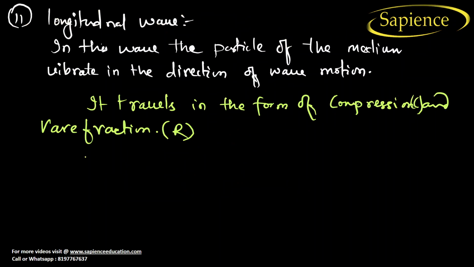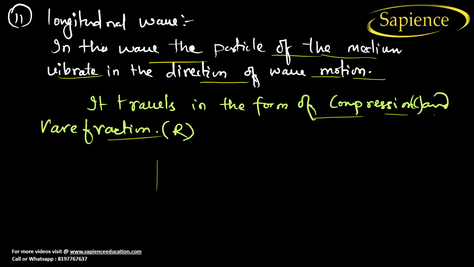Now the longitudinal wave. In this wave, the particles of the medium vibrate in the direction of the wave motion. It travels in the form of compression and rarefaction waves.